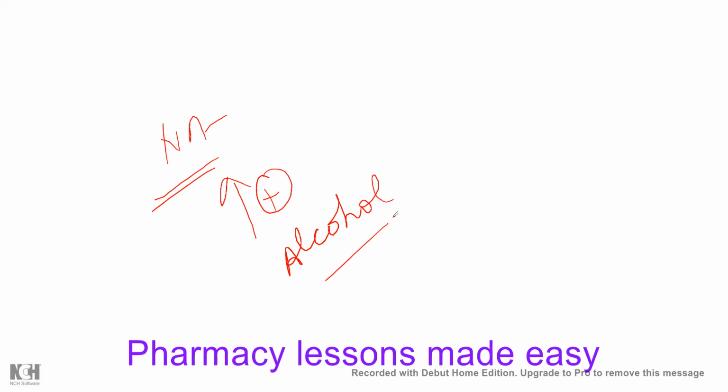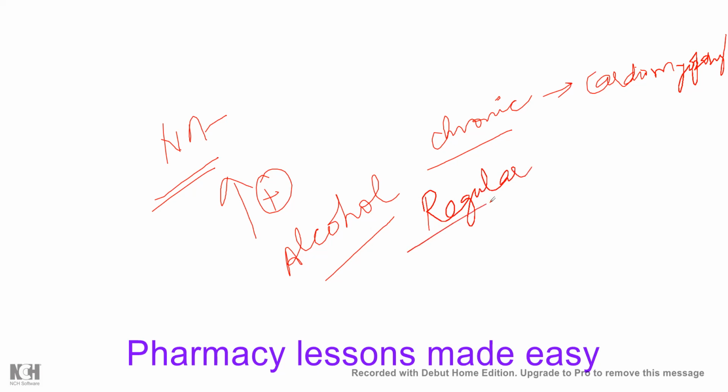Chronic alcoholism, that means intake in large quantity, will lead to cardiomyopathy. And regular alcohol intake will induce microsomal enzymes. Alcohol is actually metabolized by zero order kinetics. So we must understand all these things before we talk about alcohol in detail, right?